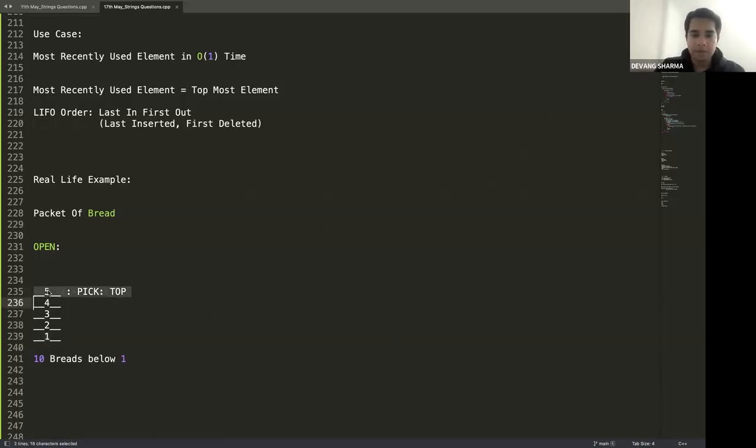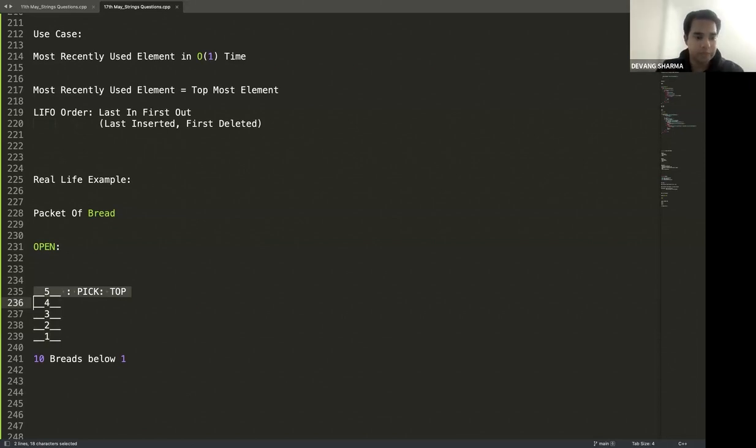Now here's the interesting catch. This packet of bread, let's say currently has 5 breads. And I'm picking the topmost bread. So to pick the topmost bread, I don't have to do any iteration. Agree? If I tell you these were 5 million breads and still I want to pick the topmost, will it make any difference in my number of operations?